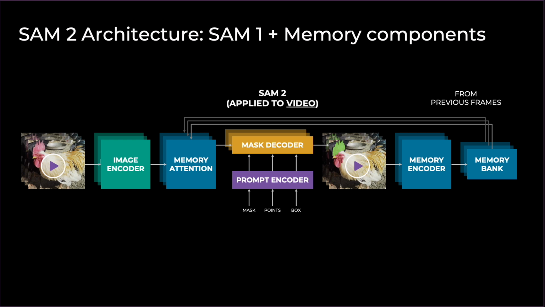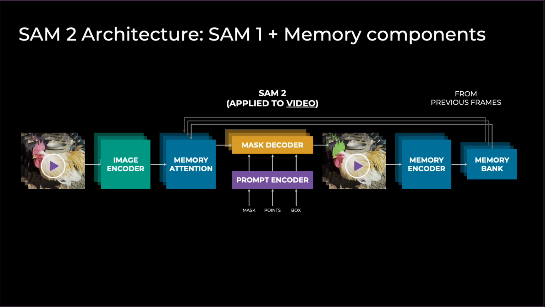The model is applied frame by frame in a streaming approach. Every new frame comes in and goes through the image encoder, which is a hierarchical vision transformer that accepts high-resolution input of 1024 pixels. Then there is the memory attention. The memory attention's job is to condition the current frame's embedding on information from previous frames, as well as on user interactions, using memory stored in the memory bank. The output of the memory attention is then passed to the decoder, which is used together with prompts, if there are any on the current frame, to produce a mask for the current frame.